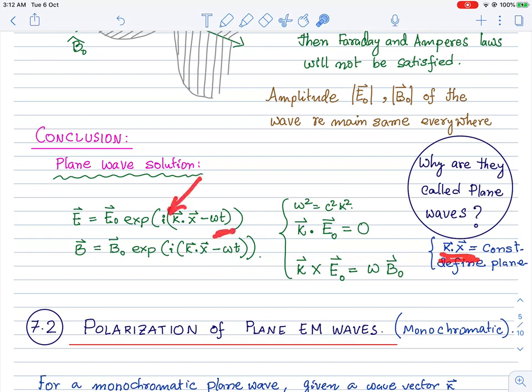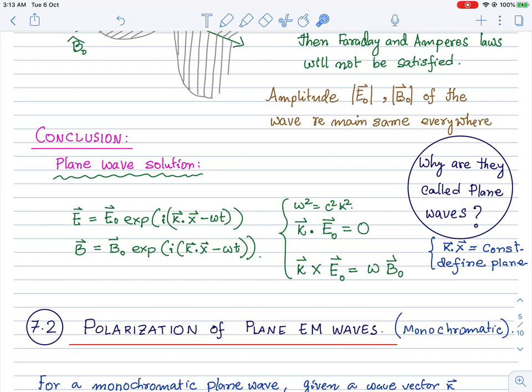So why are they plane waves? Because as you can see from this expression, at a given instant of time, if I define a plane with the equation k dot x equal to constant, then this defines a plane, and on this plane the phase of this electromagnetic wave is constant at all points, because k dot x is constant.